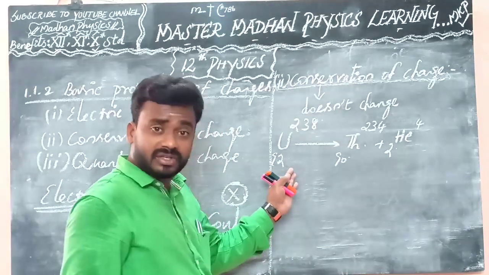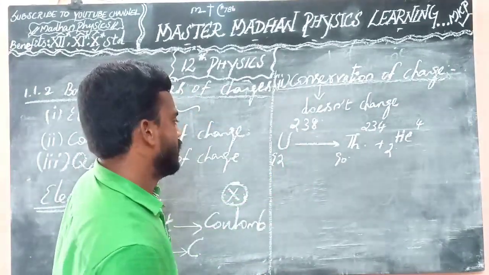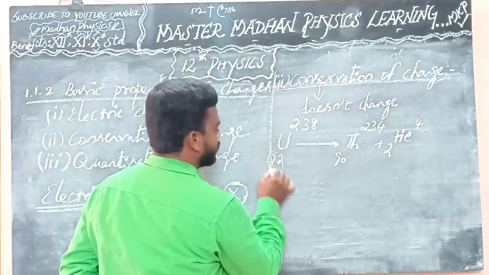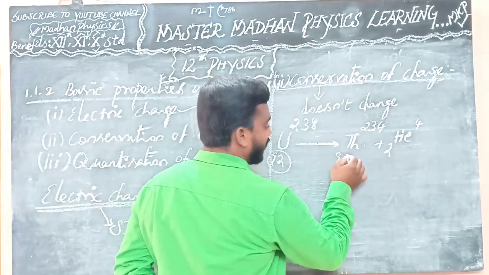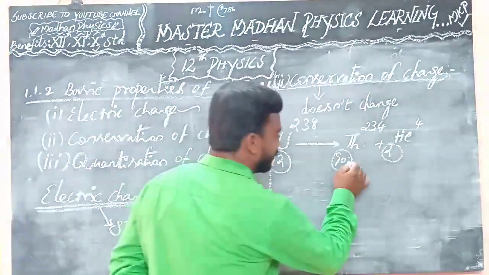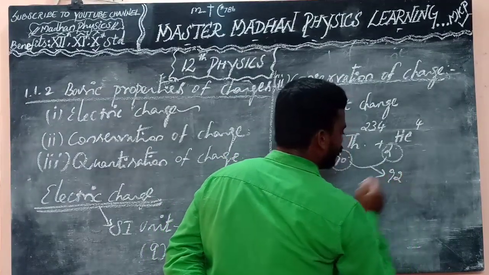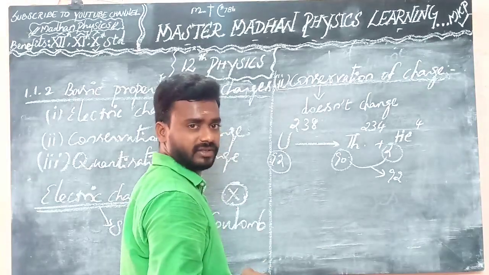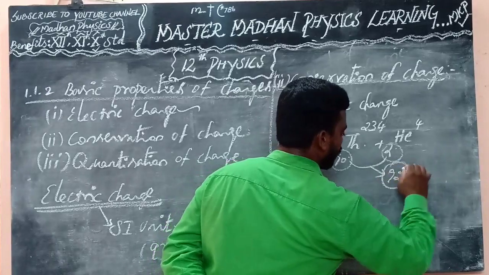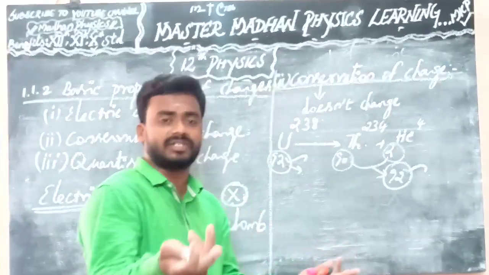So there is no change in the electric charge. Before decay and after decay, see, this is 92. But we get the product 90 plus 2, so there is no change, because here also the charge is 92 only, electrons, right? So this is 92, this is also 92. So it will be decay, and there is also no change.